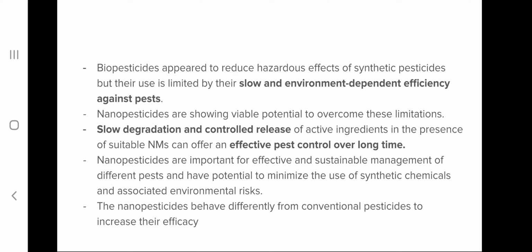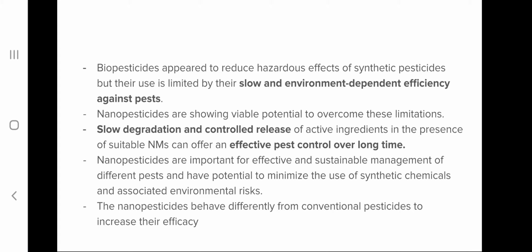And the advantage of nano pesticide is that they degrade very slowly, and controlled release of the active ingredient in the presence of a suitable nanomaterial can offer effective pest control over a long time.